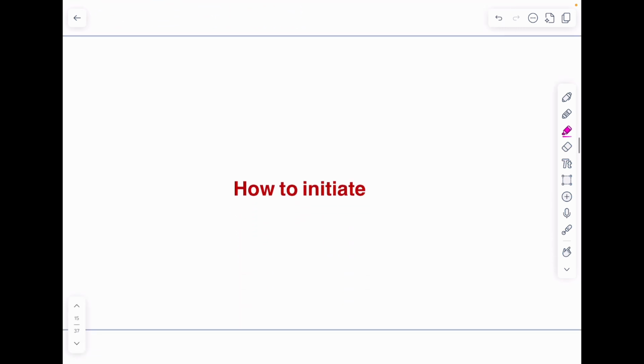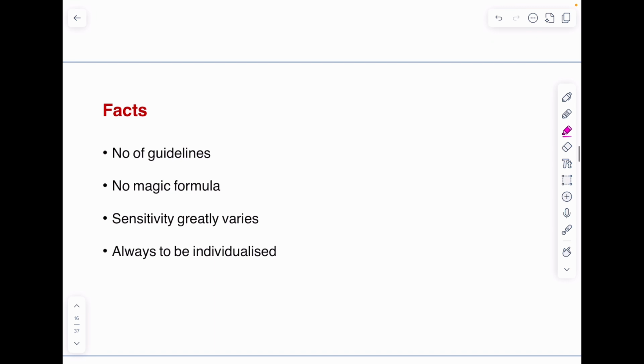Now, how to initiate? As I said, there are a number of guidelines, but they follow the same basic principles of initiation of insulin. There is no magic formula for the calculation of insulin dose, because patient sensitivity greatly varies. So the rule is we need to individualize the treatment, right? For every individual we need to think of a better option and better dosing. It is not like we have a universal protocol which we use for the treatment of diabetes.